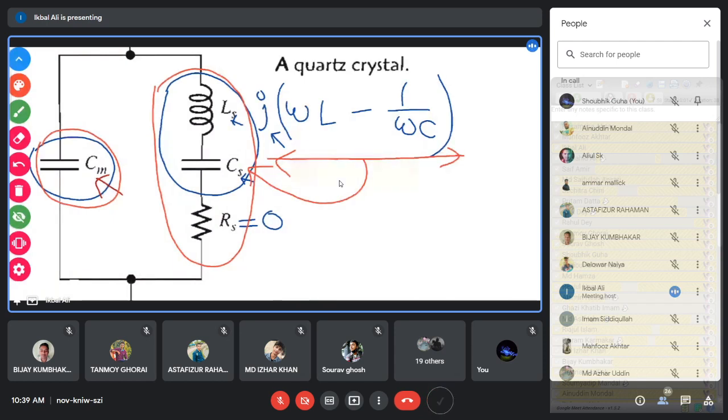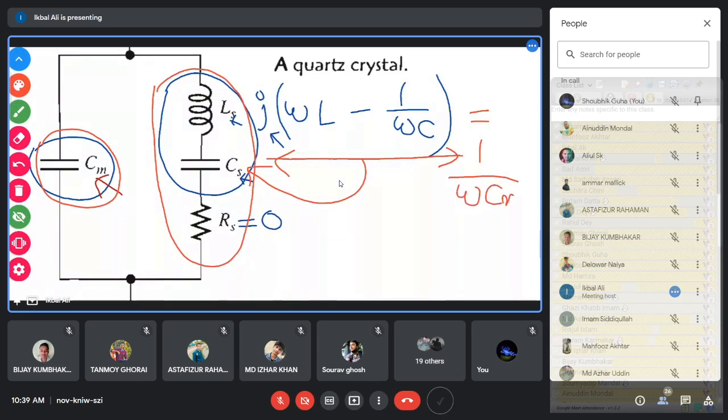So in that condition, this impedance should become equal to the impedance of the parallel capacitor. What will be the impedance of the parallel capacitor? The impedance of the parallel capacitor is 1 by omega Cm. So this inductive impedance, the equivalent inductive impedance in the series path of the crystal, and this impedance of the capacitor, 1 by omega Cm, should be equal because they are in parallel, and that will make the parallel resonance.